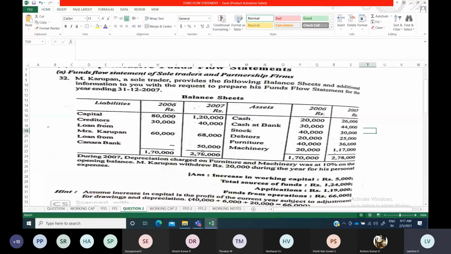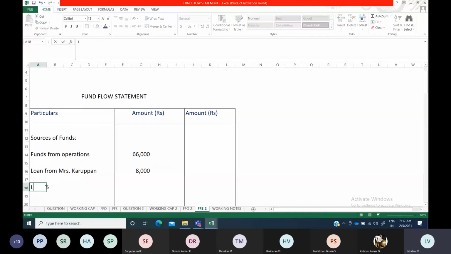So loan from Canara Bank, 50,000 they have obtained now. You have to show it in sources only, because while getting a loan, it is coming into your business. So loan from Canara Bank, this amount will be 50,000, which was not there previously, now it is there.